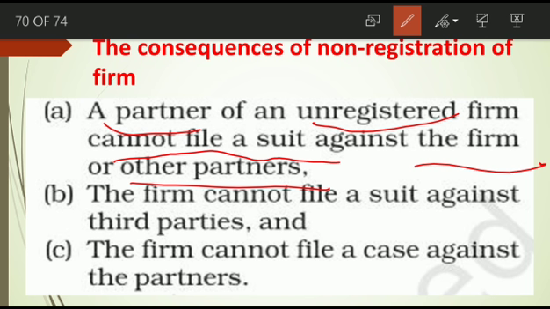Next one is, a firm cannot file a suit against third parties. Who cannot file a case? Firm. Firm cannot file a suit against third parties. Means other than partners, any other outside person is called a third party. Under which situation? If a firm is not registered.